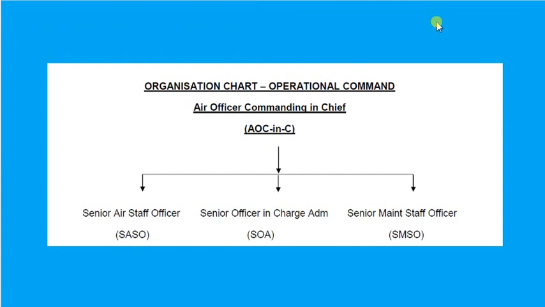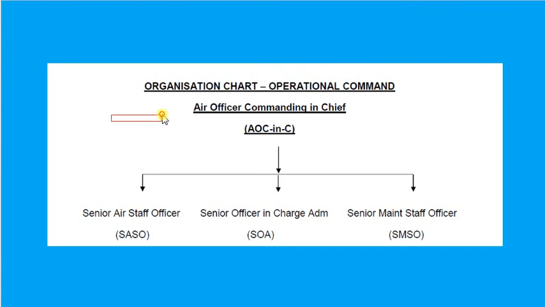Now, how a station is operational, that is the organization chart of operational command of an Air Force station. An Air Force station is commanded by the Air Officer Commanding in Chief.